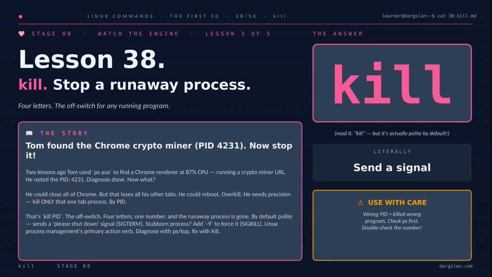We're at lesson 38, and today Tom finally gets to pull the trigger on that runaway Chrome process. Two lessons ago, he tracked down a crypto miner hiding in a Chrome tab, PID 4231, burning 87% of his CPU. Closing all of Chrome would nuke his other tabs. Rebooting is overkill. What he needs is precision, and that's exactly what kill gives him. Four letters, one PID, and the process is gone.